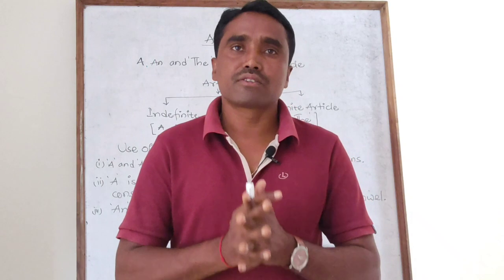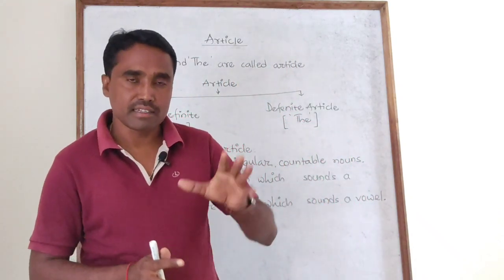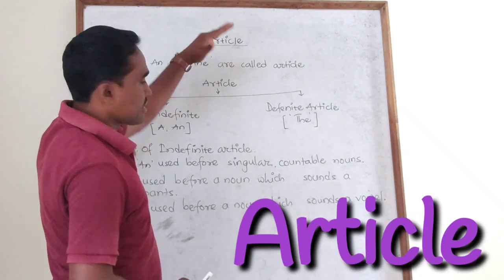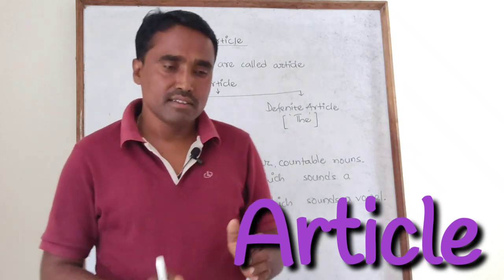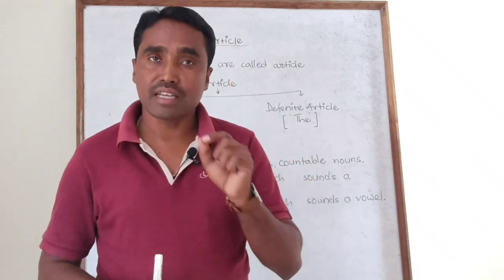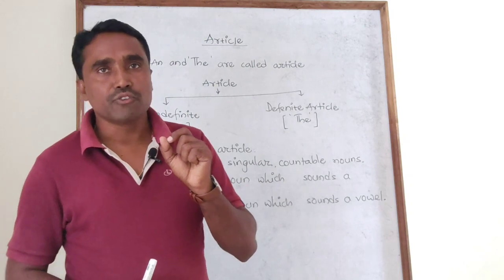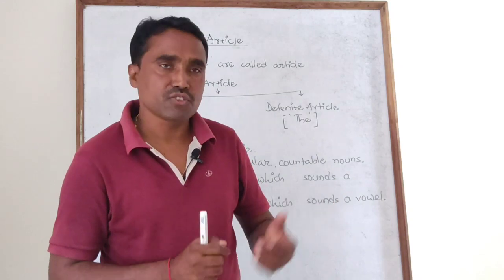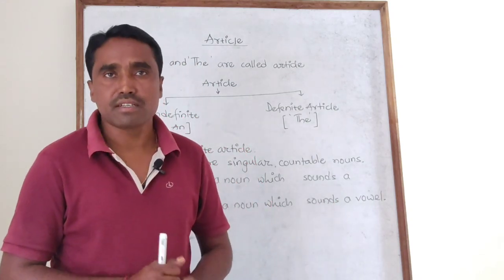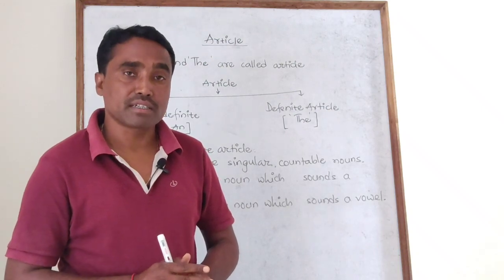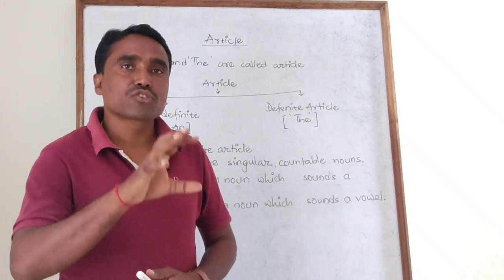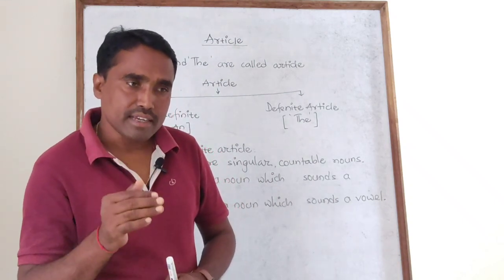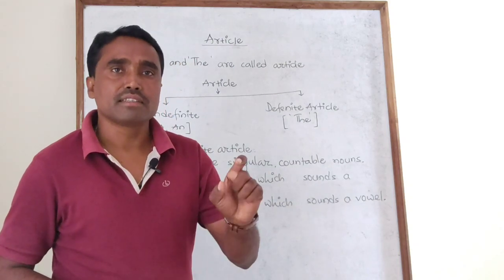Today's class is on the topic of grammar, and it is one of the most important topics of all grammar topics, that is article. So article, it is very important for us. It is very essential for we people. You will feel that, sir, this is the easiest topic that you have taken so far. But yes, I agree with you. It is a very easy topic, but at the same time, it will create a lot of confusion in the mind of the students. So that's why I just decided myself, why shouldn't I start the article?